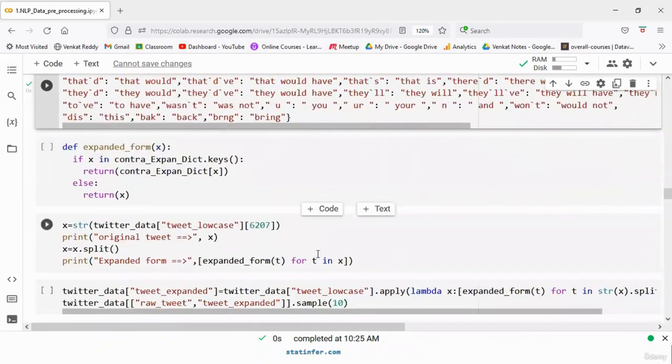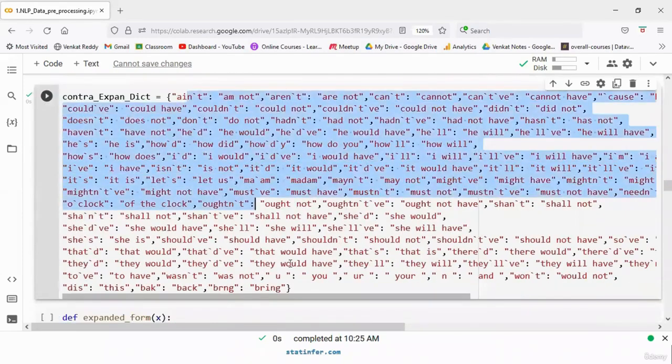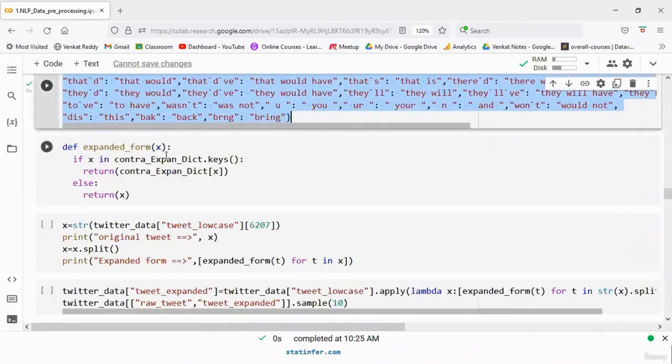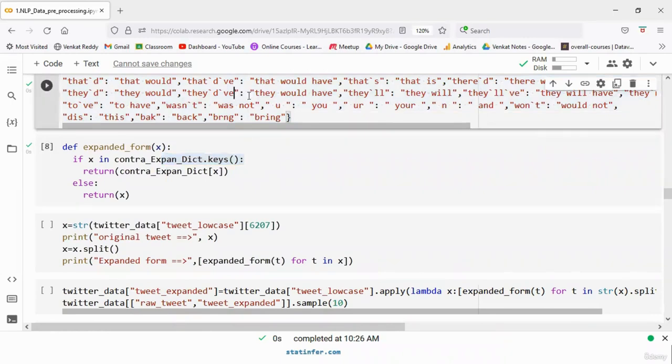And then what are we doing? We are taking every token, every word from this tweet, and then we are checking whether it is part of this dictionary. If it is part of the dictionary, we are returning the long form, the expanded form. If it is not part of that, we are simply returning the word. That's what this function is doing. It will take every word and go through this dictionary. If it is part of this dictionary, then it will return the expanded form. Otherwise, it will return simply the word itself.